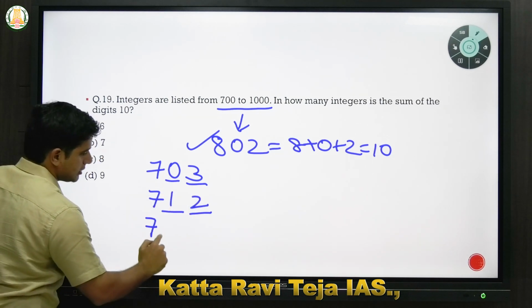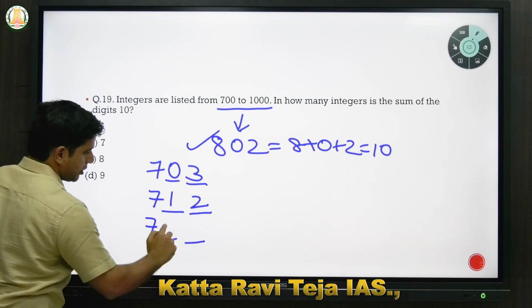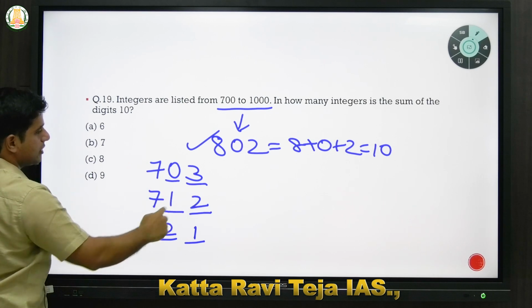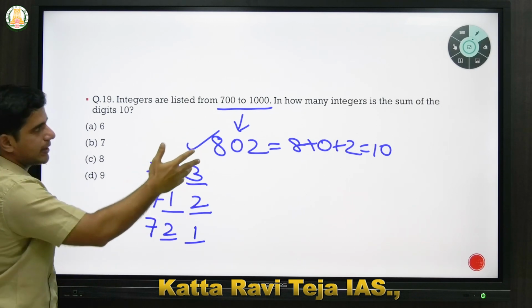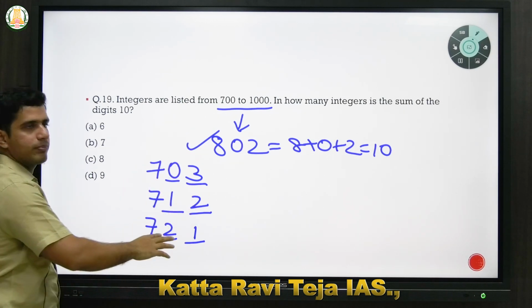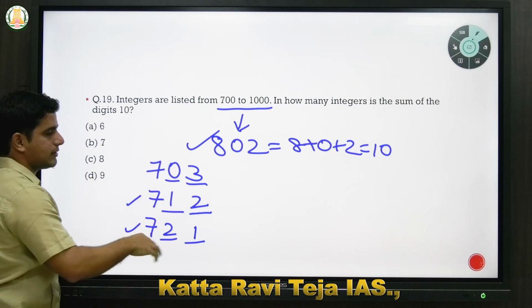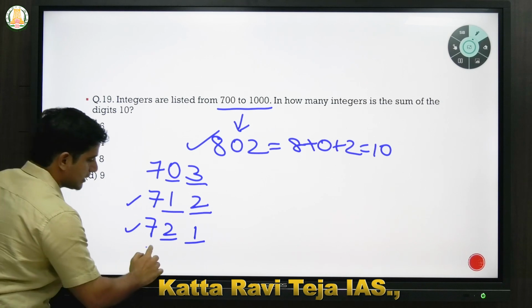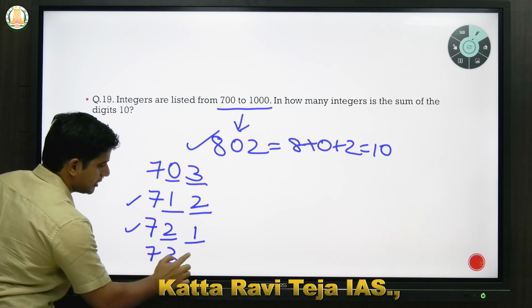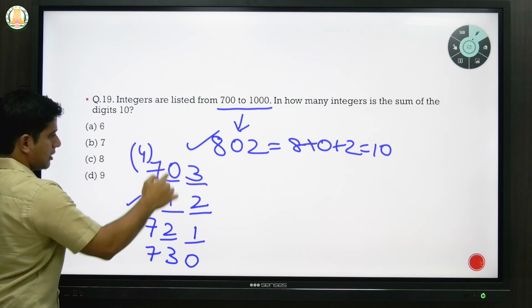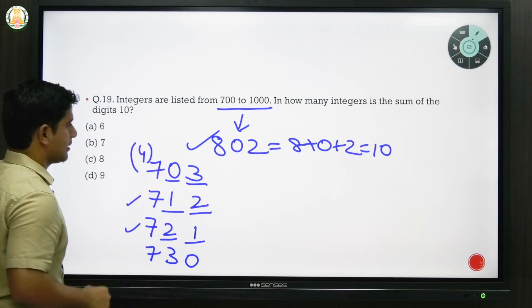Similarly, if you put 2 here, then you can put 1. Nothing bars us from considering 712 and 721. Generally they also give conditions that the number should not repeat, but in this question there is no such condition, so you can include these two as different numbers. The next would be 730. So you have 4 numbers here which have a sum of digits as 10.